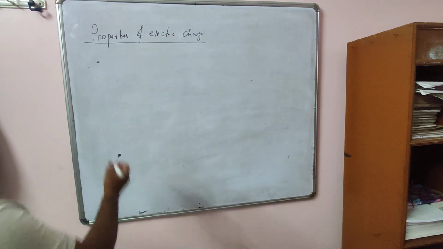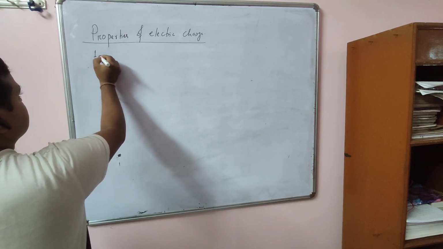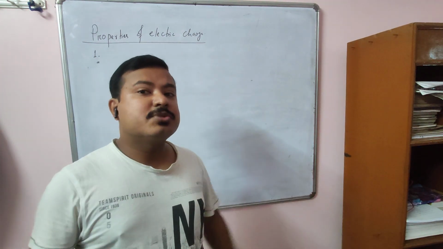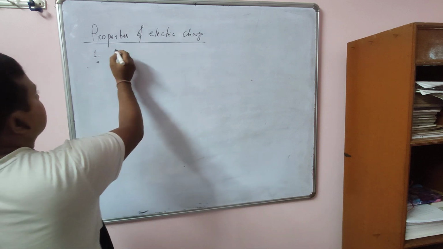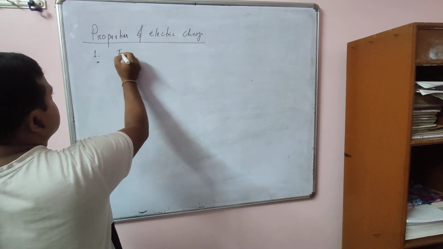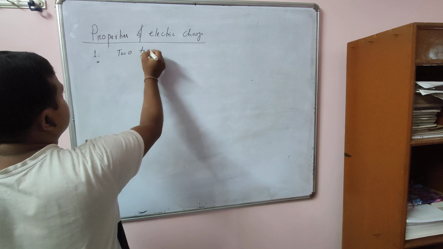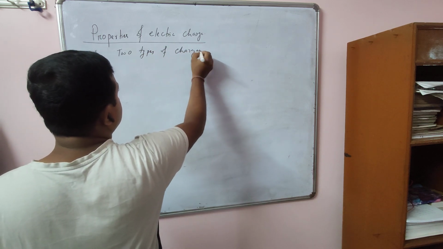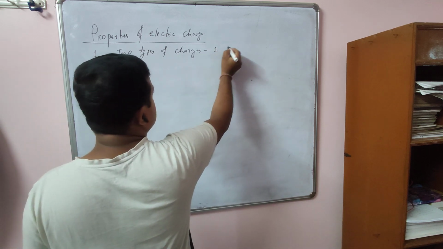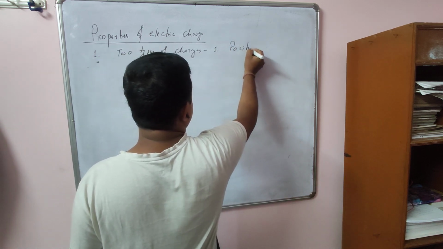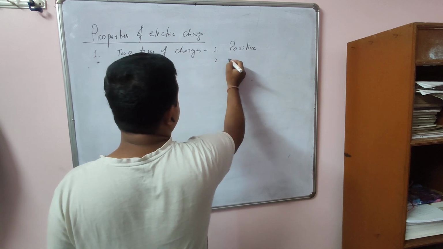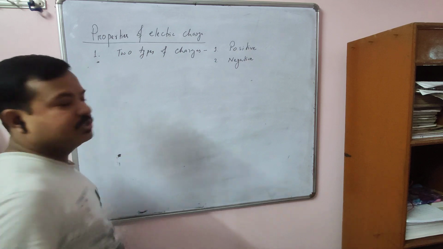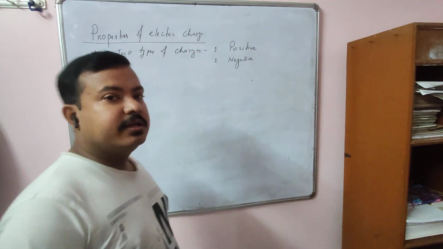Okay, first of all, what are the types of charges? You know, there are two types of charges. Tell me, one is what? One is positive. Another is what? Negative. So there are two types of electric charges. One is positive charge, one is negative charge.